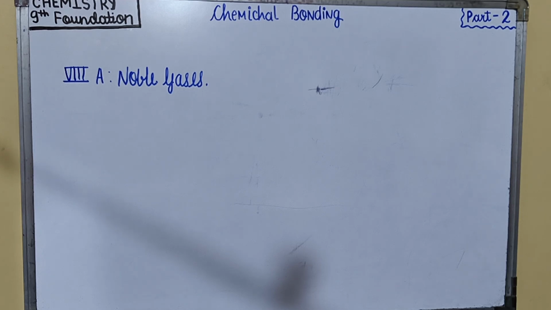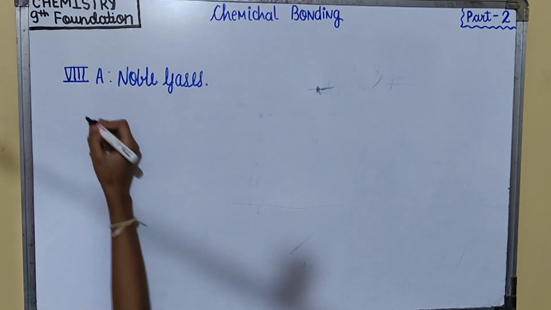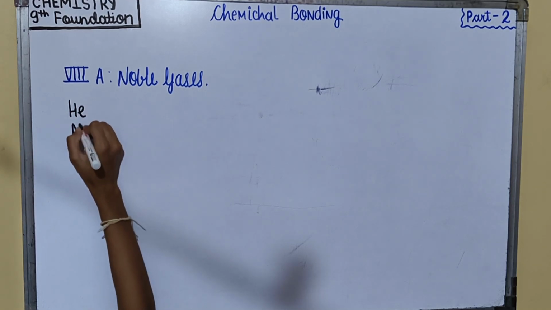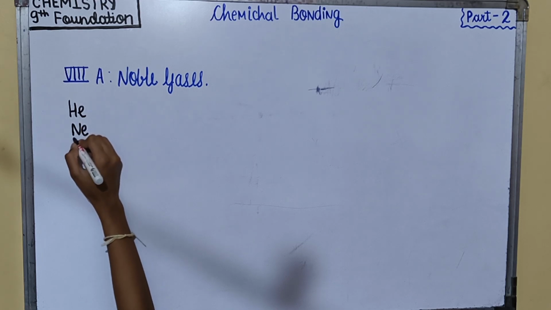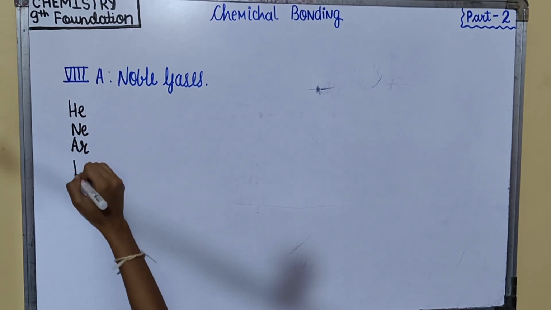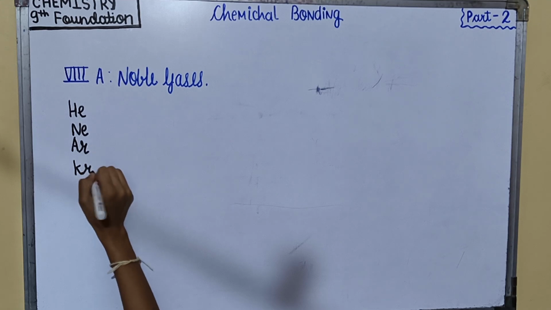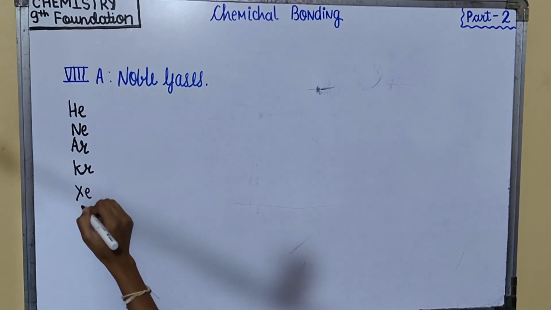This group's elements are helium, neon, argon, krypton, xenon, and radon.